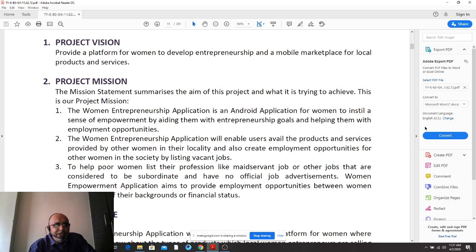How is the project vision written? It is a single-liner statement, a single-liner English-like statement. So you should not write two sentences to elaborate on the project vision.